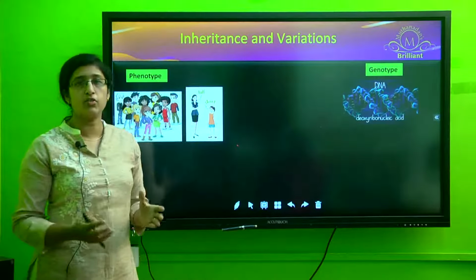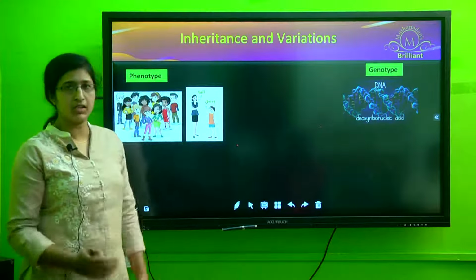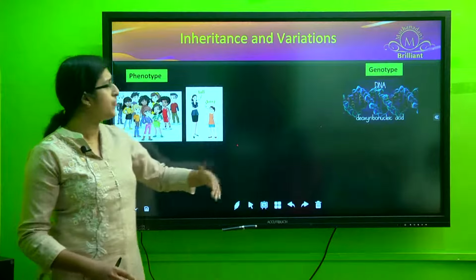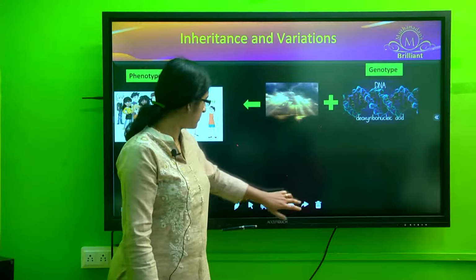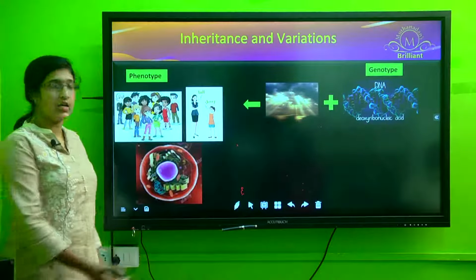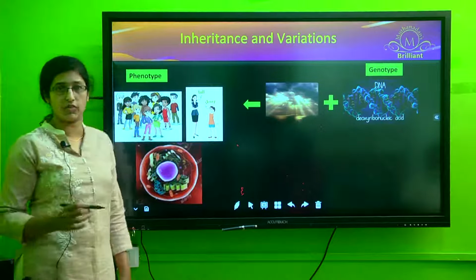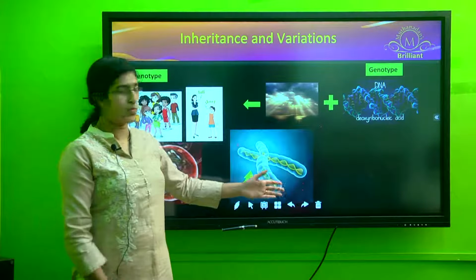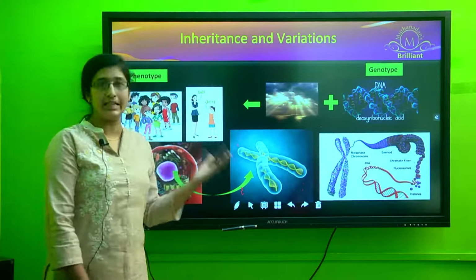So genotype refers to what is in our genes, that is, in the chromosome content. So where are these genes located in a cell? If you go inside the cell, you know what are the structures within the cell, and there we have the nucleus at the center of the cell. If you go within the nucleus, you can see structures which are called the chromosomes. Chromosome is nothing but the highest level of the organization of the DNA.